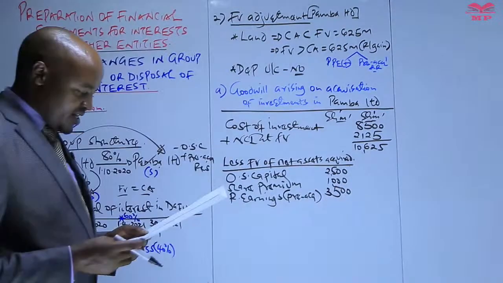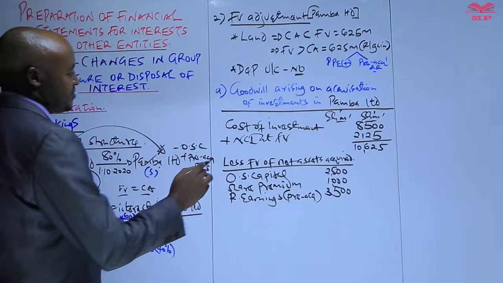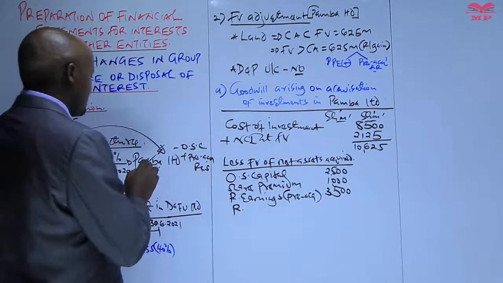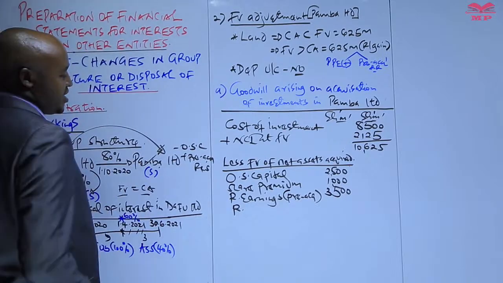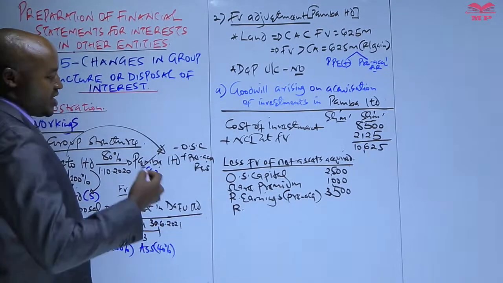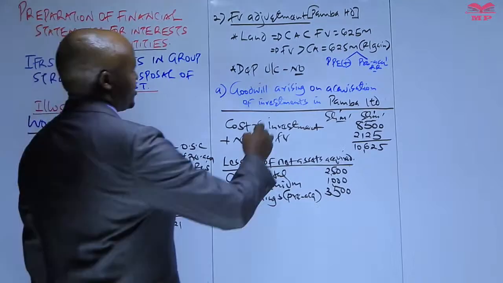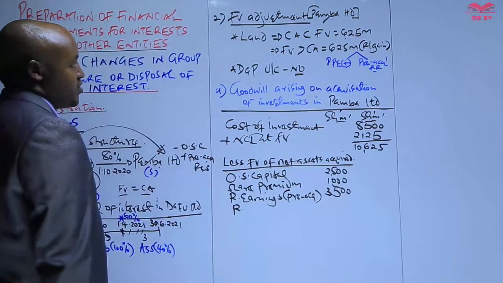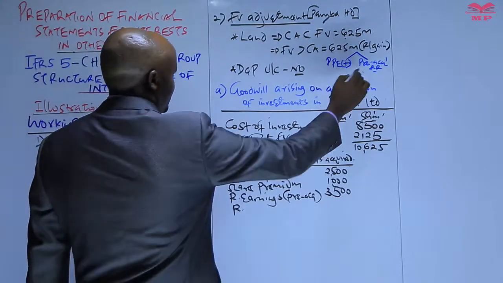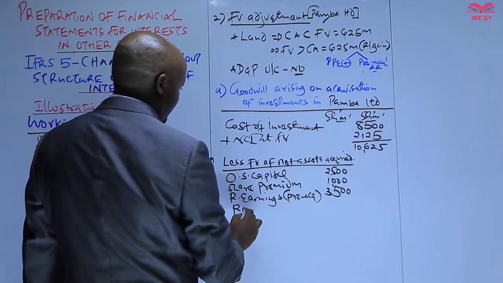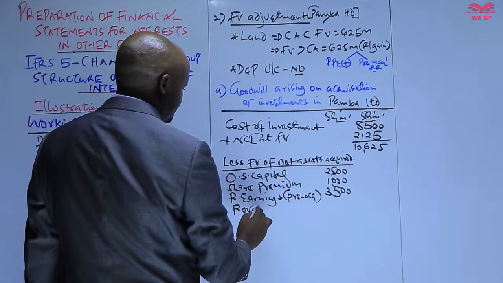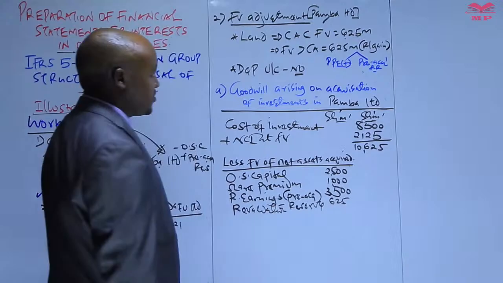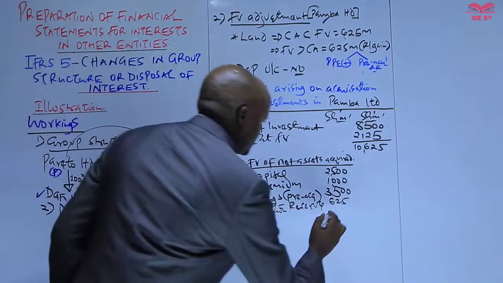And then, other than taking the items in the statement of financial position, specifically under equity, you also have to check whether this company revalued its asset on the date of acquisition. In case it revalued its asset, was there a revaluation gain or loss? Like in our case, remember here, Paba Limited revalued land with an amount of what? 625. This one we have said is a pre-acquisition revaluation reserve, which is 625. Yes, I think that's what we have.